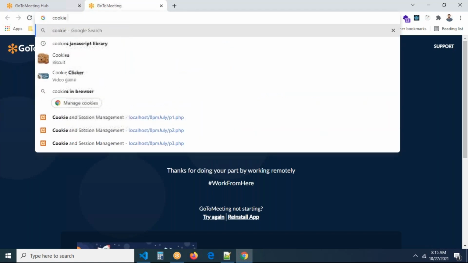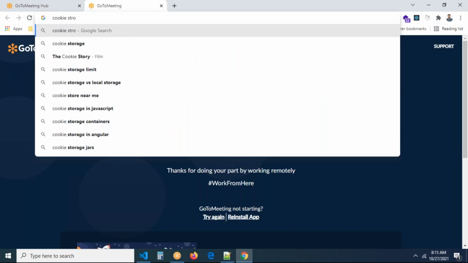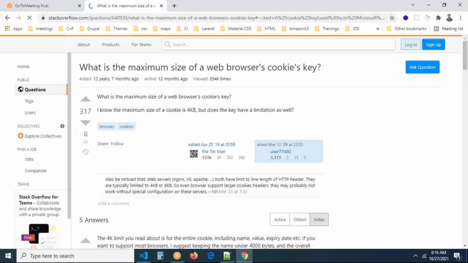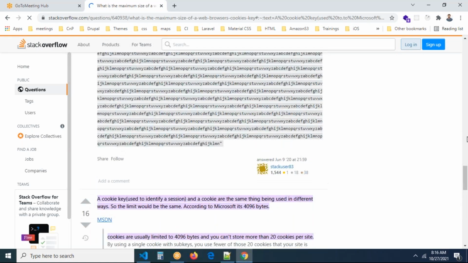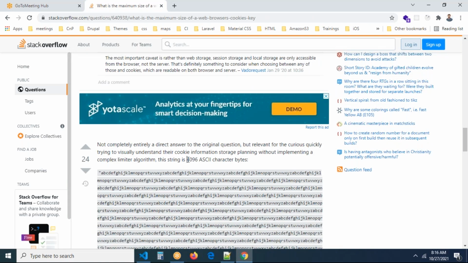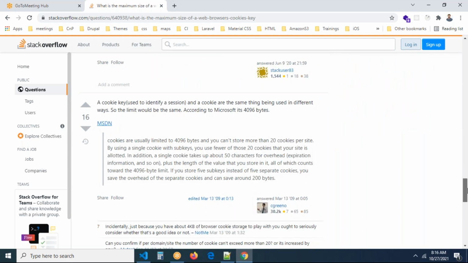Cookie storage limit, I just want to check this. It may vary, but now you can see it's almost all 2 KB, right? So these many characters only we can save into the cookie. It cannot store more data, it simply says, right? That too will depend upon the browser only. Can you see, this is all the data? Maybe 4096 characters, maybe that's why it gives you 4096 bytes as the total number of characters. It cannot save more than that actually.